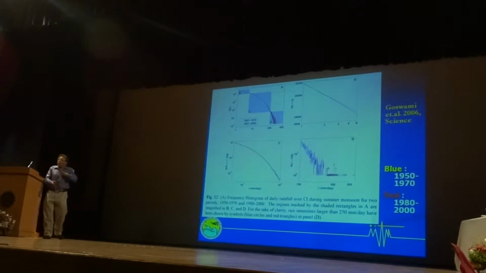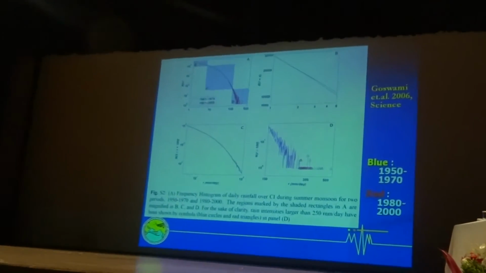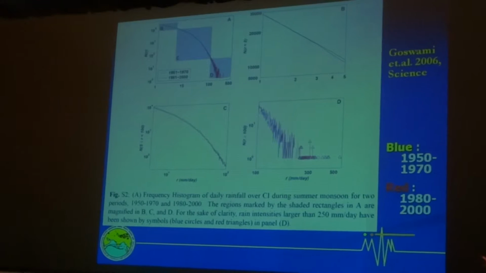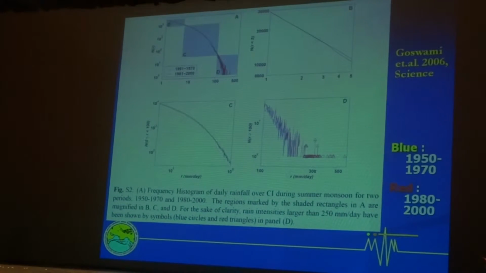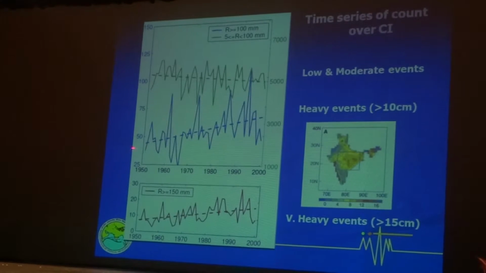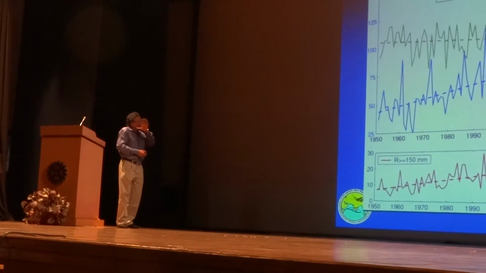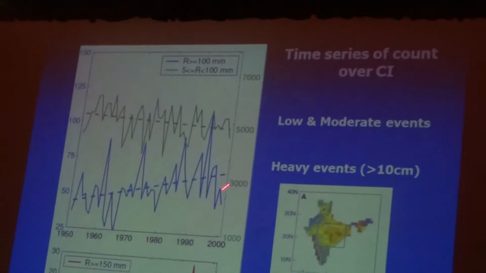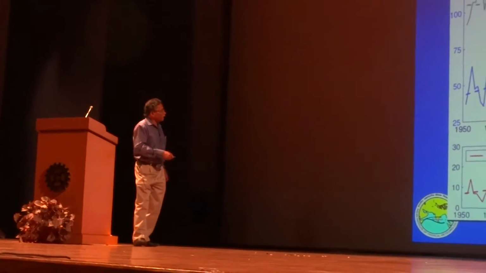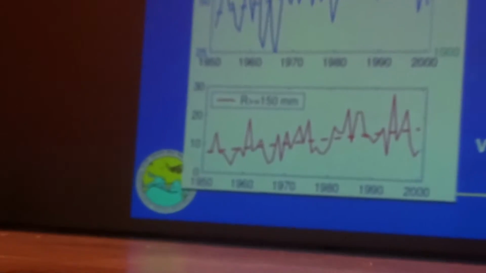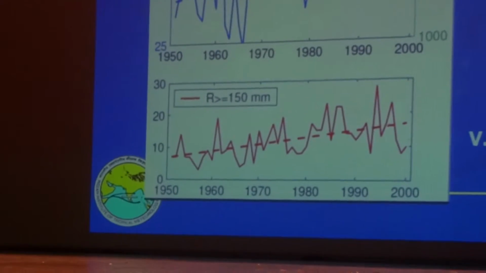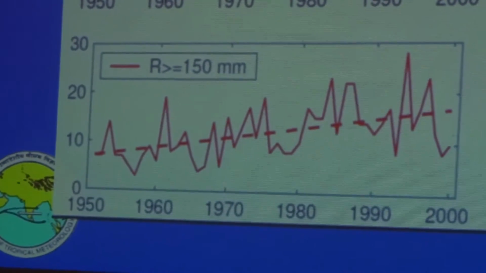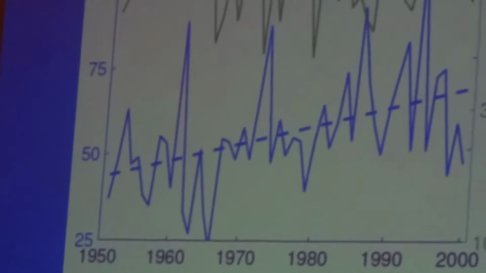So even though the mean rainfall is not actually changing, something is happening to the monsoon. What is happening is the distribution is changing. So we counted the number of extreme events over central India in this box. Every season, June, July to September, how many heavy rainfall events take place, more than 10 centimeters a day, and that number has increased significantly. Heavy events of more than 15 centimeters a day have increased more than 2 times over the last 50 years. So there is a very significant signal of increase in heavy rainfall events, and the low and moderate rainfall events seem to have decreased.